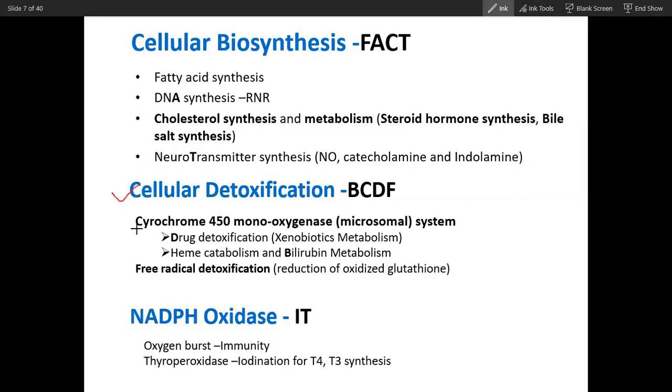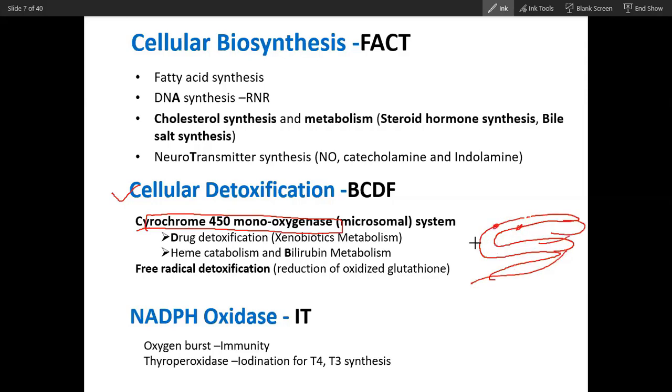So this enzyme, the cytochrome P450 monooxygenase system, is an integral part of the membrane, a very important part of the endoplasmic reticulum. It is present in the membrane, and the function of this enzyme is to metabolize drugs by hydroxylation. Also, this cytochrome P450 system is involved in heme catabolism and free radical detoxification. Did you get that?